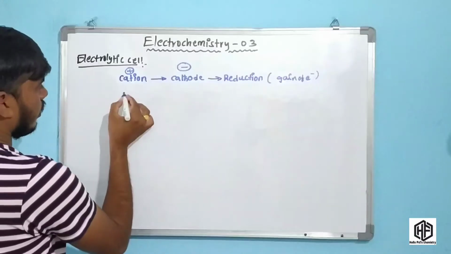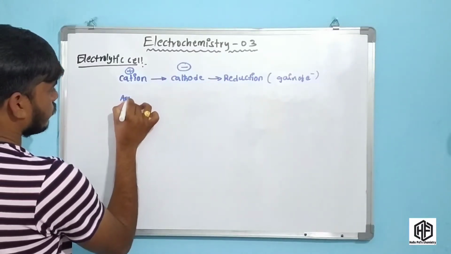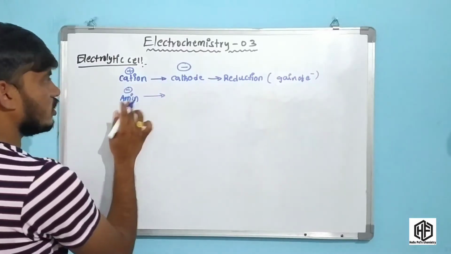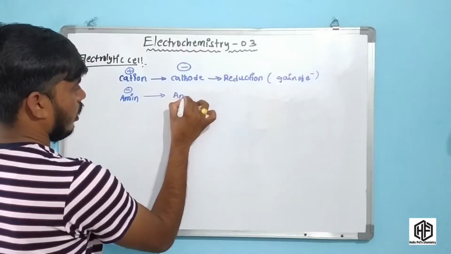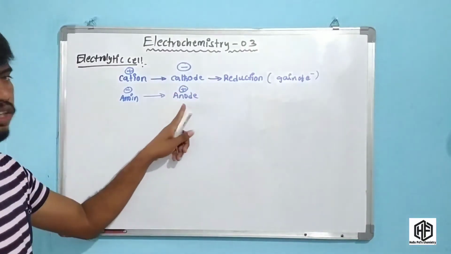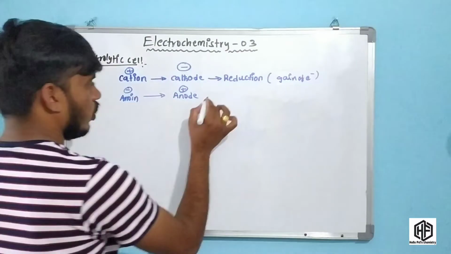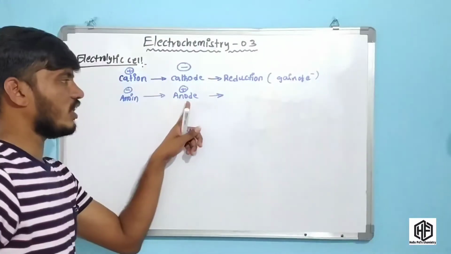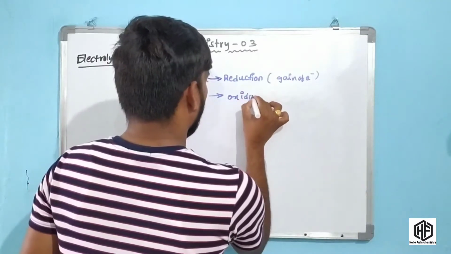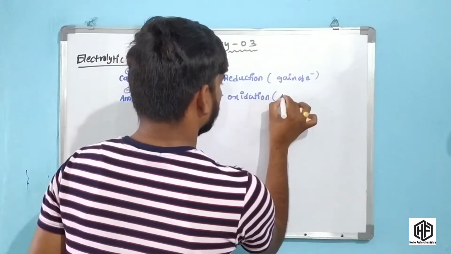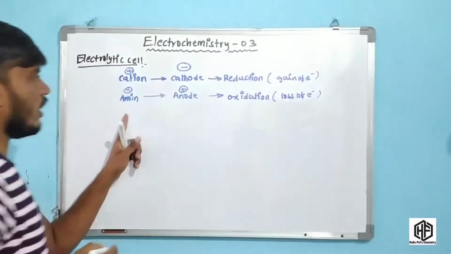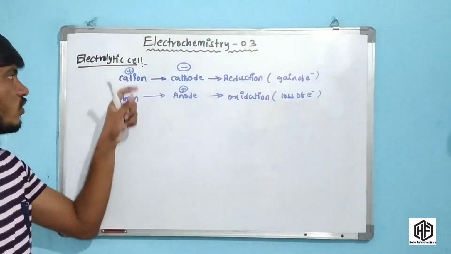But the anion has a negative sign, so the anion moves towards the anode side. Here the anode is the positive electrode and the cathode is the negative electrode. So in the electrolytic cell, at the anode, oxidation takes place. What is oxidation, friends? Oxidation is loss of electron. These two important points are discussed in the electrolytic cell.